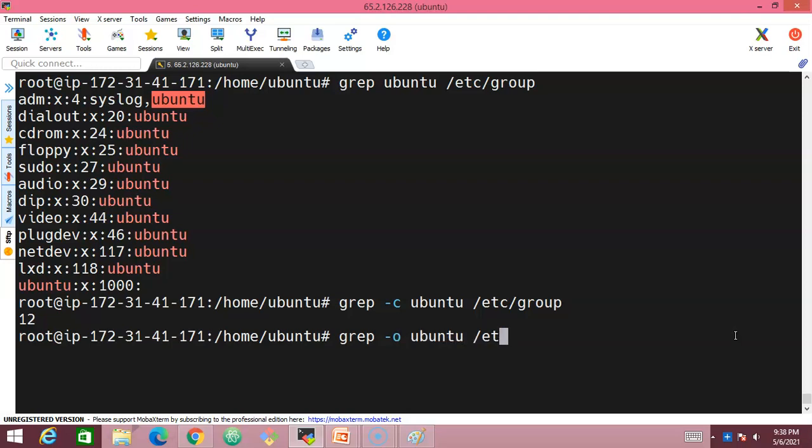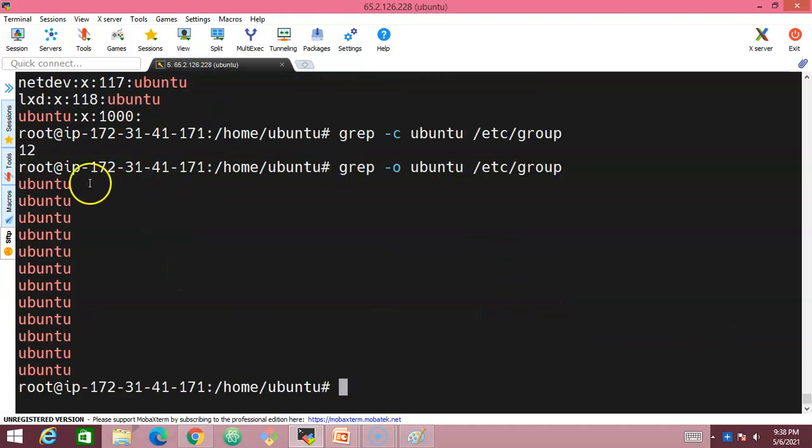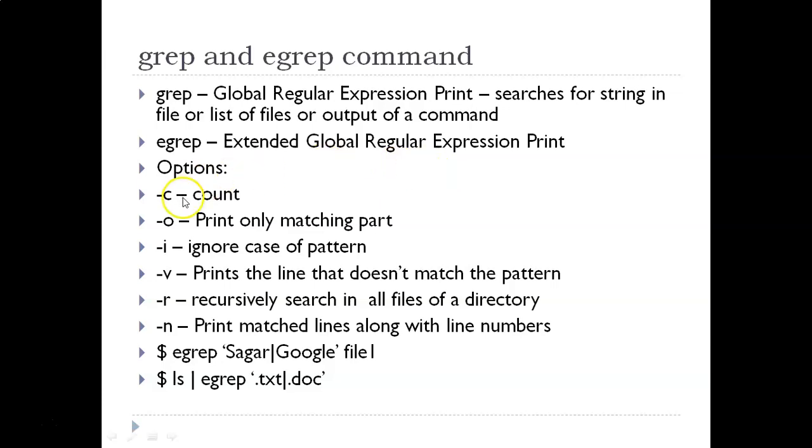grep -o ubuntu /etc/group and press enter. See, look at this. So here it is only printing the keyword but not the entire line. So -o stands for it prints only the matching expression but not the entire line. So this is one of the options that we have.